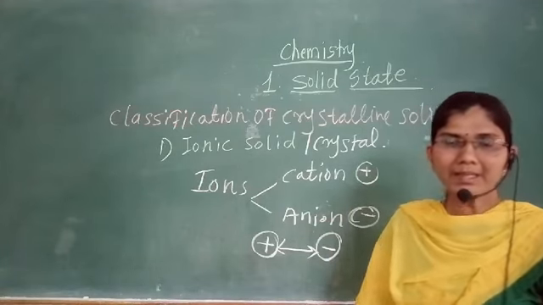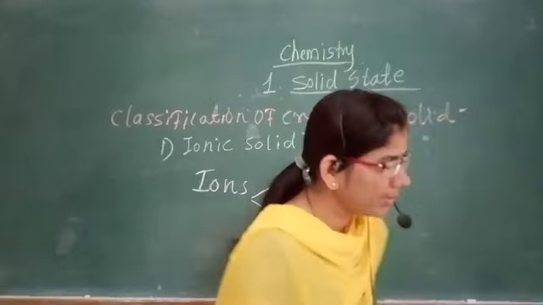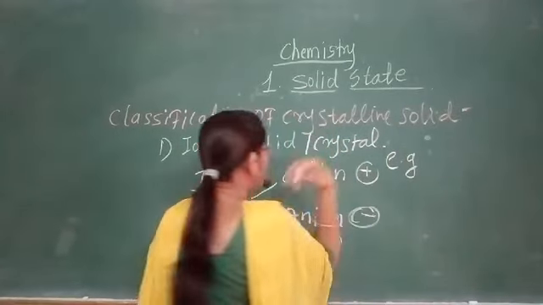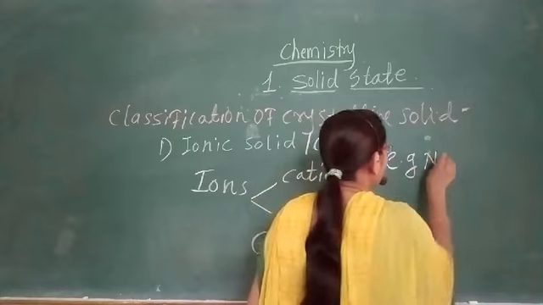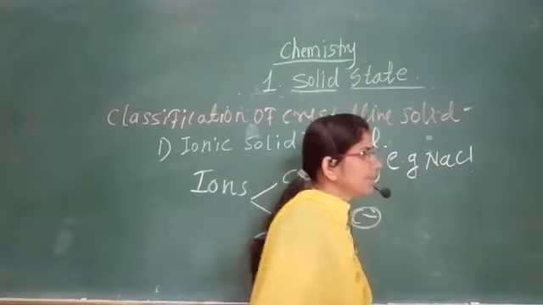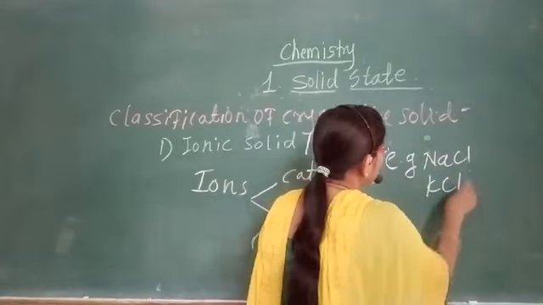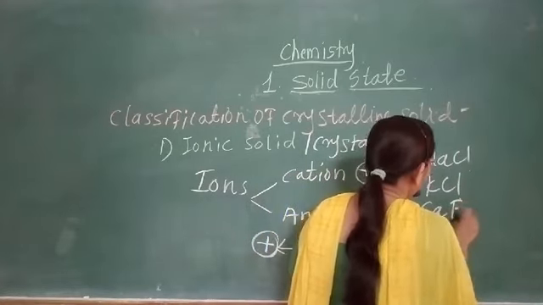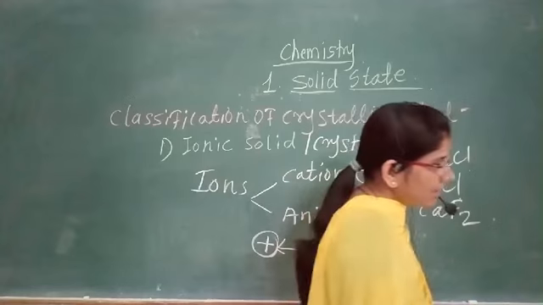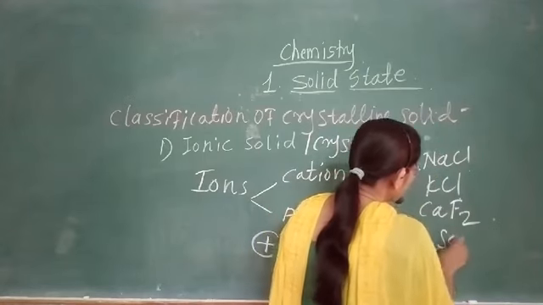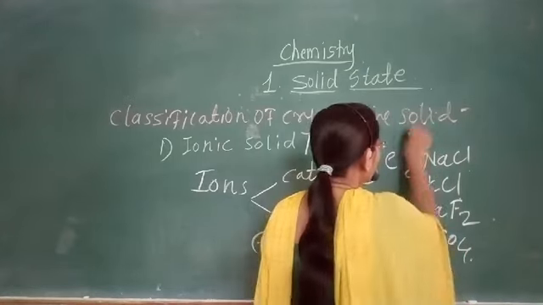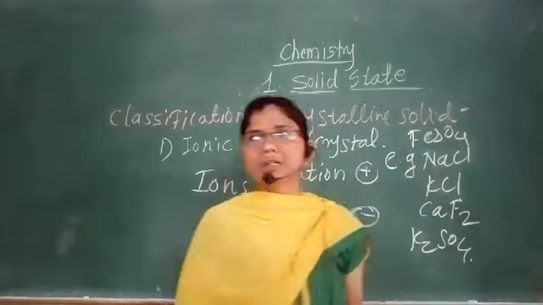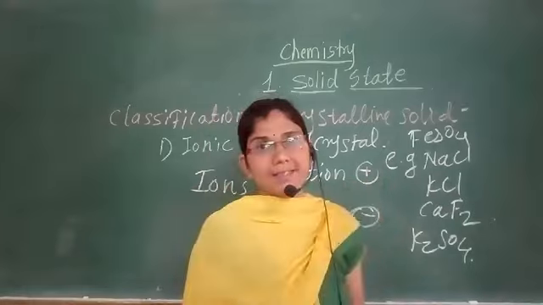For example, NaCl. What are examples of the ionic solid or ionic crystal? NaCl, KCl, CaF2, K2SO4 or FeSO4, and many more examples of ionic solids.